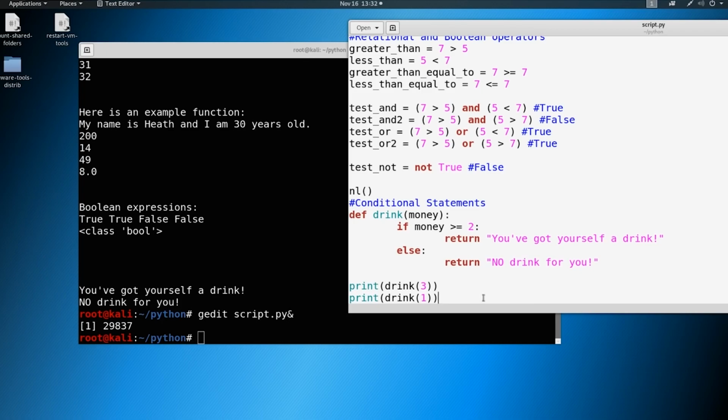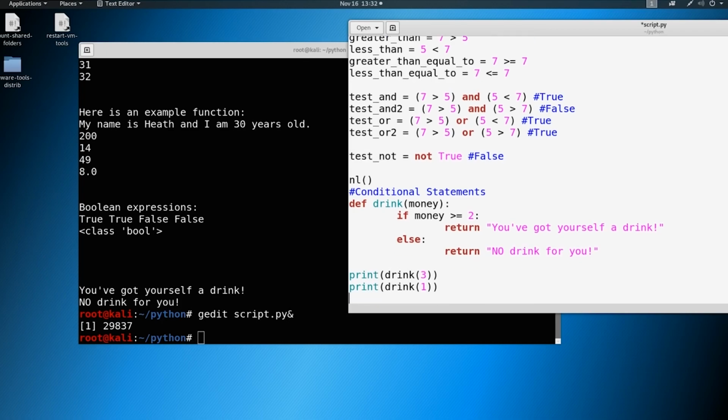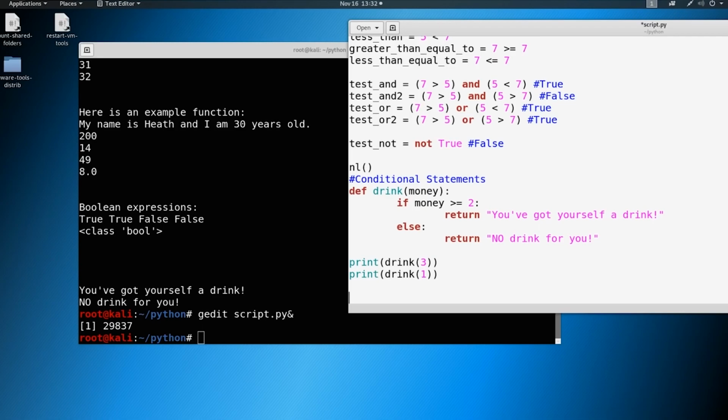So we can build upon these conditional statements. Let's talk about a different scenario with multiple parameters. Let's say that you are an adult, and here in the United States, if you want to have a drink of alcohol, that requires you to be of age at 21. So in order to purchase alcohol, you have to be one, of age, and two, have money. Now, if you don't drink, that's perfectly okay. This is just an example scenario.